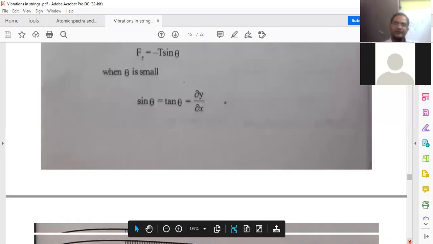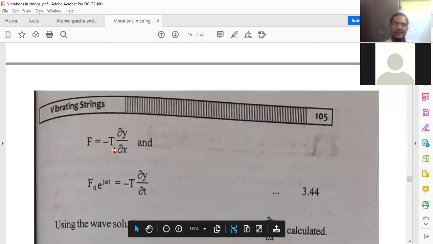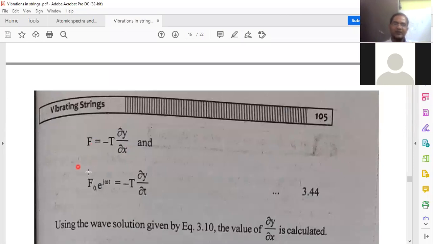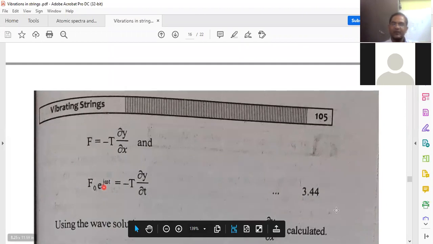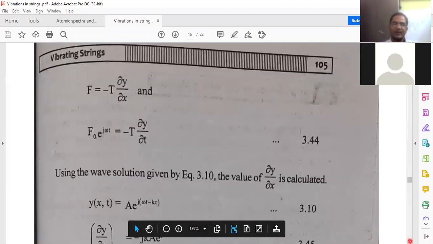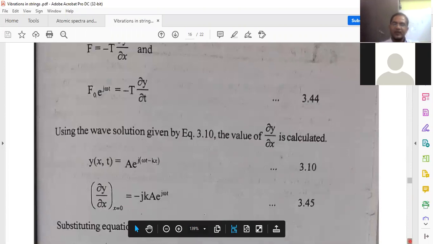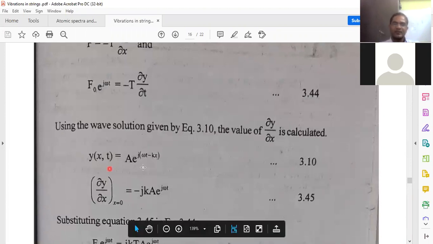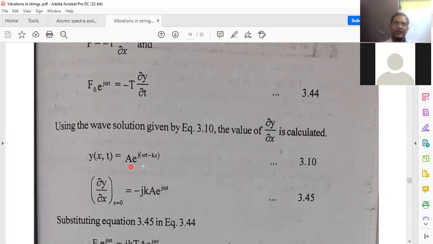So then f is equal to minus T ∂y/∂x, but the external force f is denoted by f0 e^(jωt). That equals minus T ∂y/∂x. Actually, what is the displacement equation in exponential form? y(x,t) equals capital A e^(j(ωt − kx)).